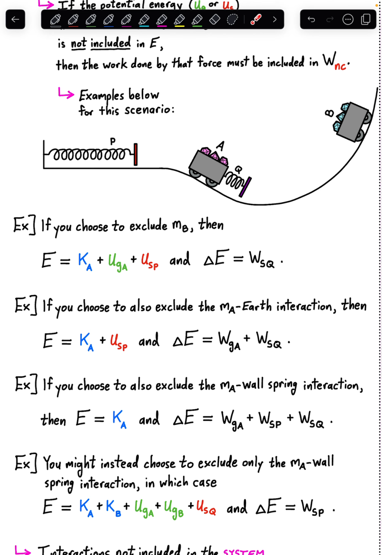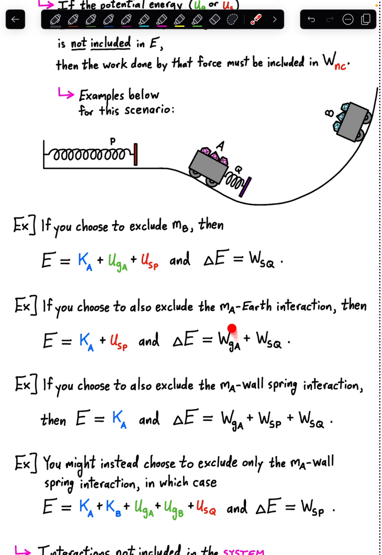Next example, if we go even further and choose to also exclude the cart A earth interaction, that is, exclude the UG from our sum of terms in the mechanical energy, then that UG is kind of going to sneakily reappear over on the right side of our conservation law, because that force of gravity is still acting on cart A. It's still going to be doing work on cart A, but if we don't include the UG in with the mechanical energy, then the work done by that conservative force effectively acts like non-conservative work.